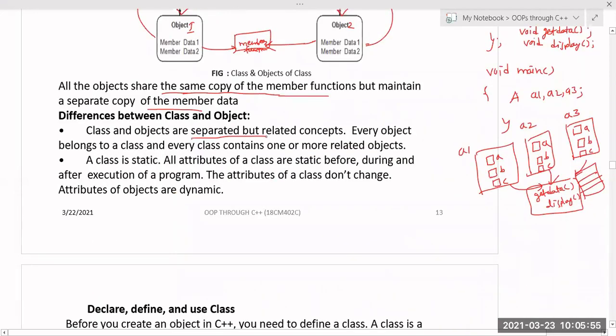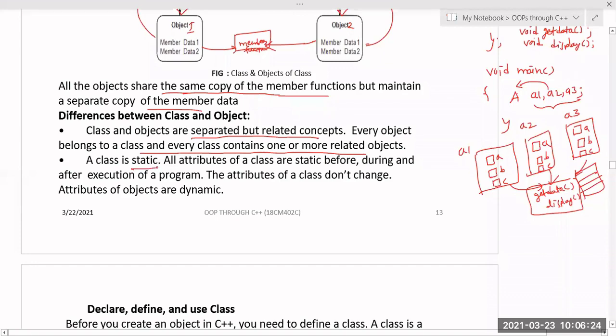Class and object are separate but related concepts. Every object belongs to a class and every class contains one or more related objects. Even if you take any object, A1 is an object which belongs to class A only, A2 also class A only, A3 also class A only, and every class contains one or more related objects. So I can say it in this manner: every object belongs to the class and every class contains one or more related objects.